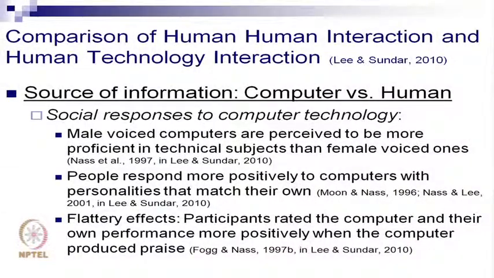These are some examples. People respond more positively to computers with personalities that match their own. This is linked to lesson 1. The level of similarity helps us draw the same interpretation or similar interpretations. Level of comfort is higher. So, the more familiar we feel about the personality of the computer, when we are using it, we say, oh great, the response coming out of the computer is similar to the manner in which I would have responded. So, this computer is an extension of me. I like this computer. So, we start looking at the computer as a human being.